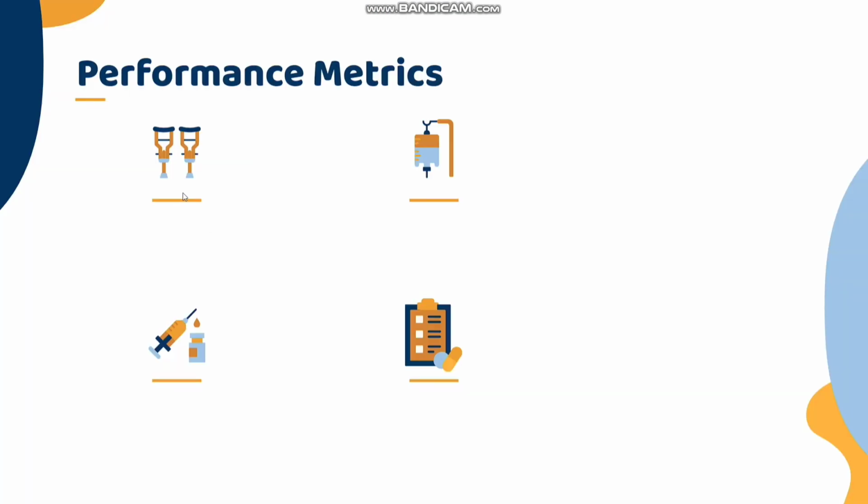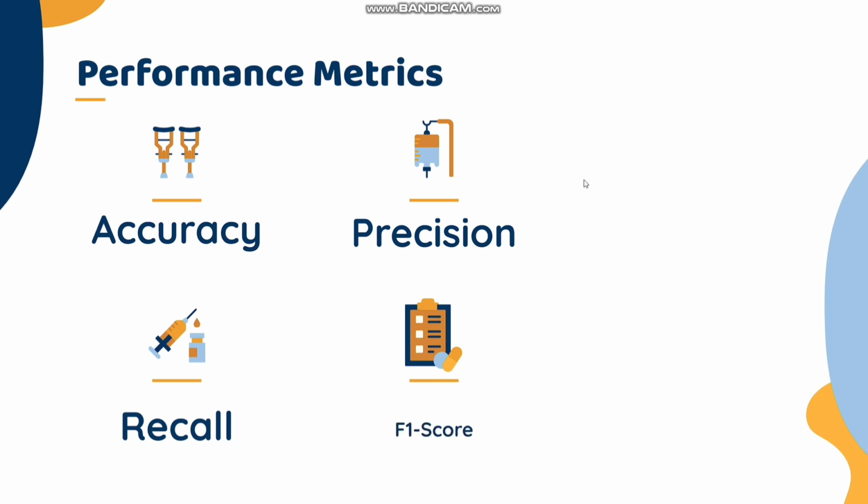Now, in order to evaluate the models, we used a few performance metrics which are accuracy, precision, recall, and F1 score. Accuracy is the ratio of total correctly predicted cases and the total number of cases. Precision is the ratio of total correctly predicted positive cases and the total predicted positive cases. Recall is the ratio of total correctly predicted positive cases and total positive cases.